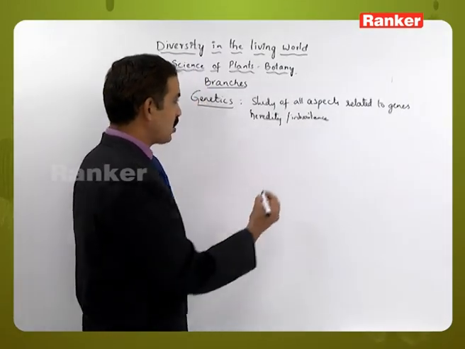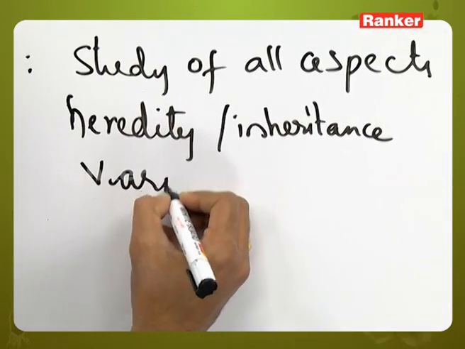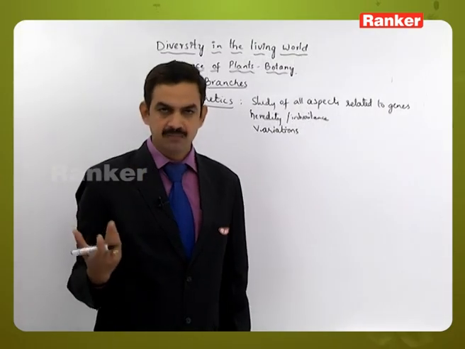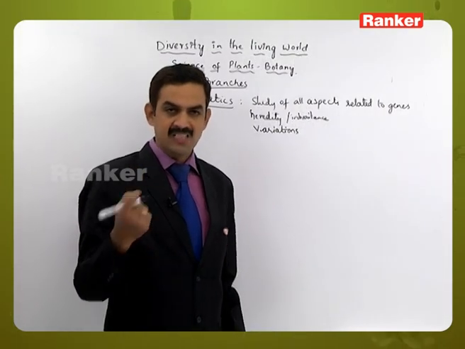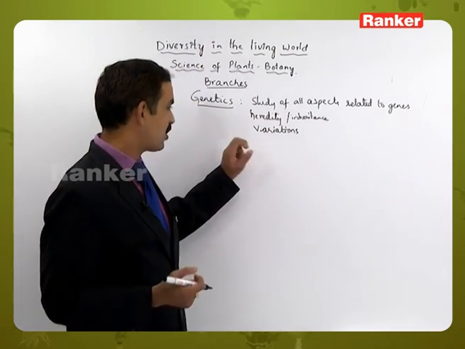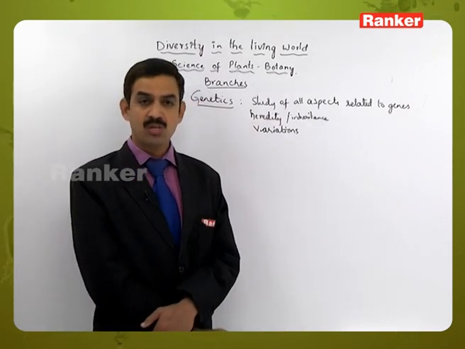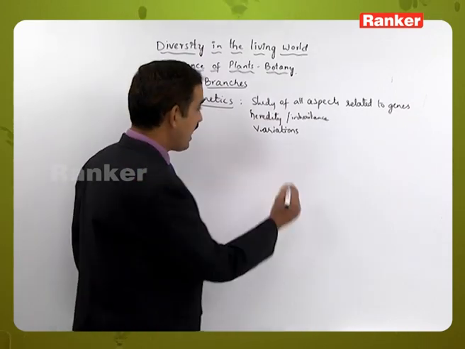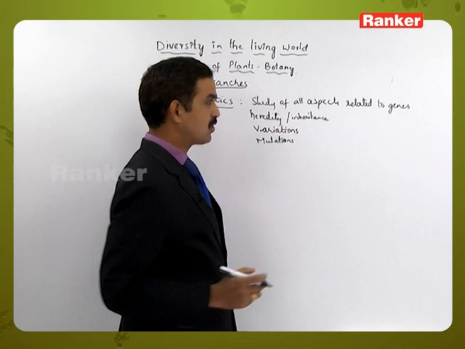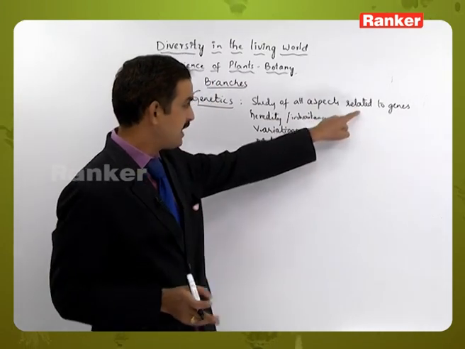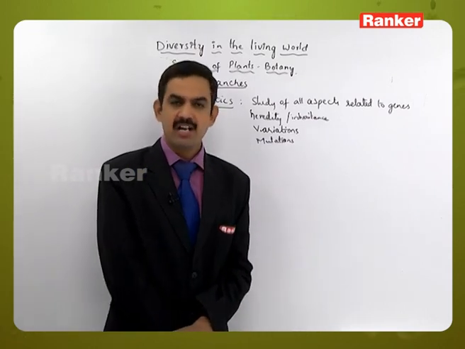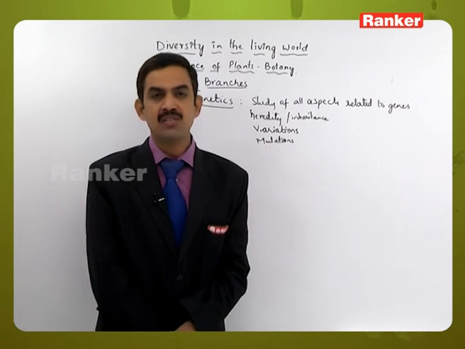Not only inheritance, sometimes it may lead to variations also. That is, some characters may not appear in the parental generation, but may be present in the progeny. So the new characters which occur in the progeny and are transferred to the next generations are called variations, and it may lead to mutations also. So all these aspects are related to genes.